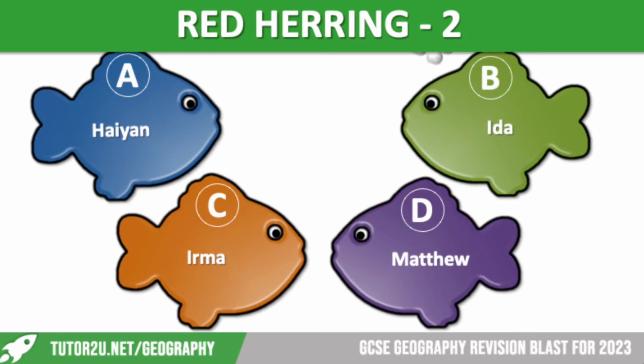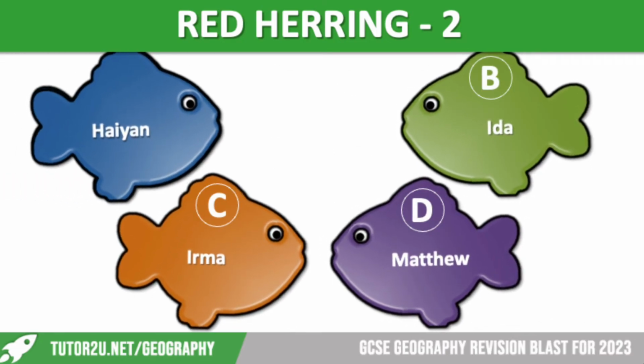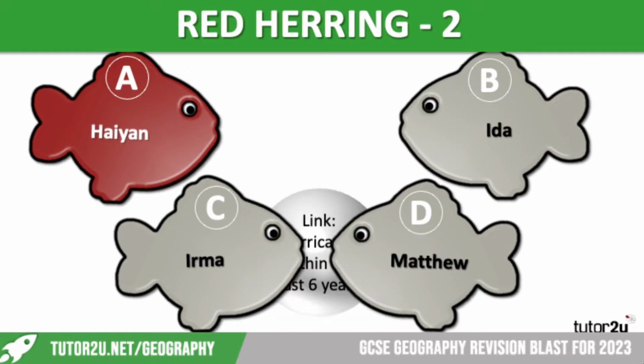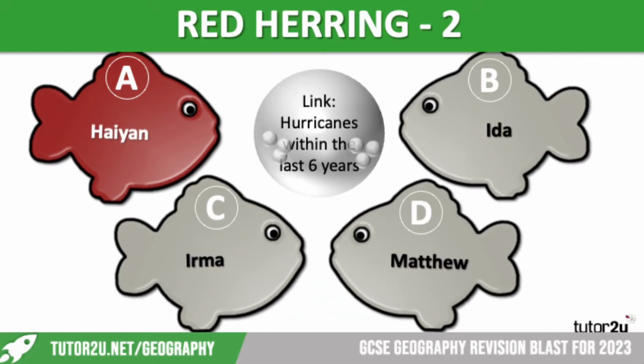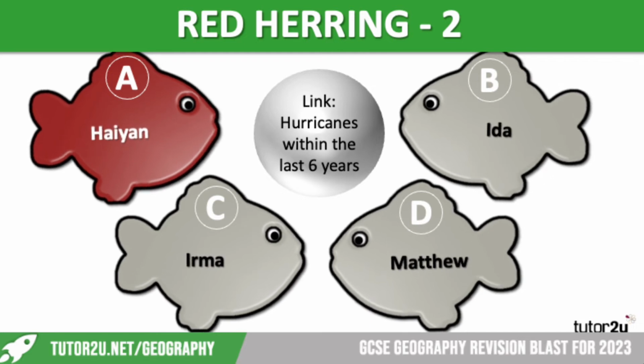Okay, so let's have a look at our next one. Which one is the odd one out? It is Typhoon Haiyan. The others are all hurricanes, and they all happened in the last 6 years. Haiyan is a typhoon. It happened in 2013. Lots of you would have done Haiyan as your extreme weather event.